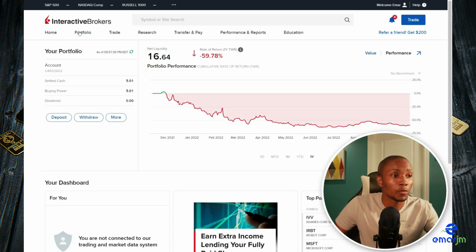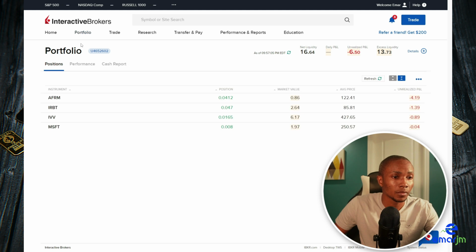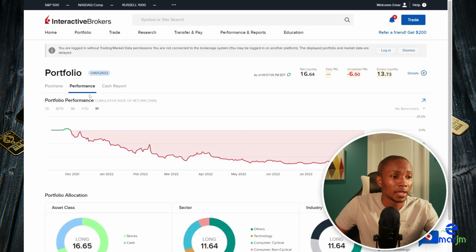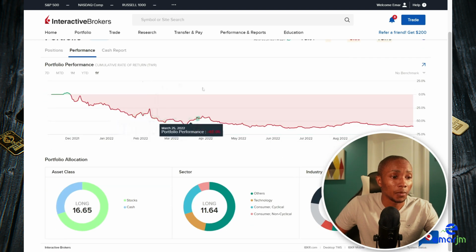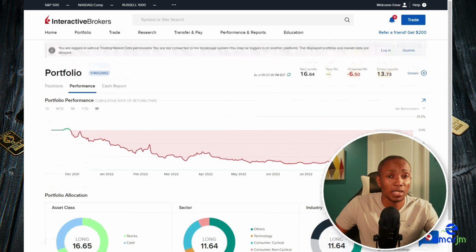So on the next tab, we have the portfolio tab. This will give you an overview of what's inside your portfolio. If you check on the performance, then you get an overall breakdown of what's inside your portfolio. You can see asset class, your sector, as well as the industry in which your portfolio is invested in, which is a very cool feature, which I really like when compared to TD Ameritrade. TD Ameritrade doesn't provide you with this type of dashboards.